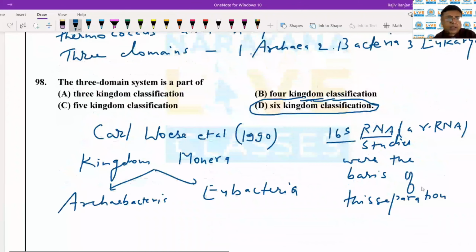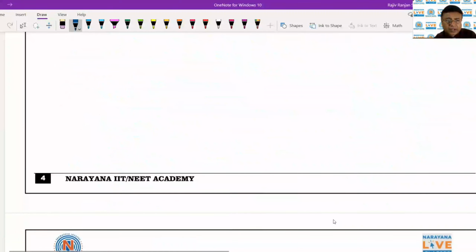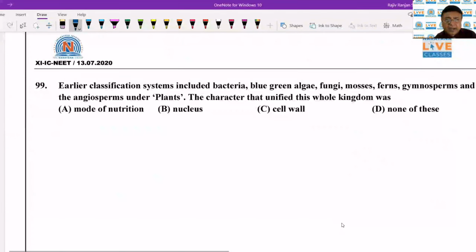Let's now move on to the next question, question number 99. The earlier classification system included bacteria, blue-green algae, fungi, mosses, fern, gymnosperm, and the angiosperms, and the plants. The character that unified this whole kingdom was mode of nutrition, nucleus, cell wall, none of these. So the correct answer is cell wall, C.